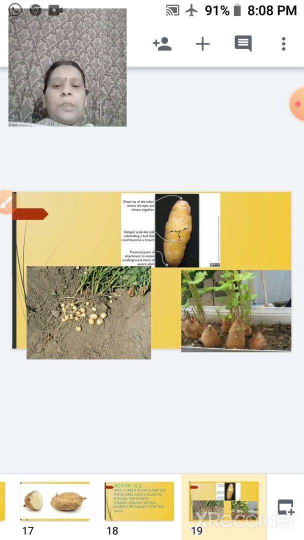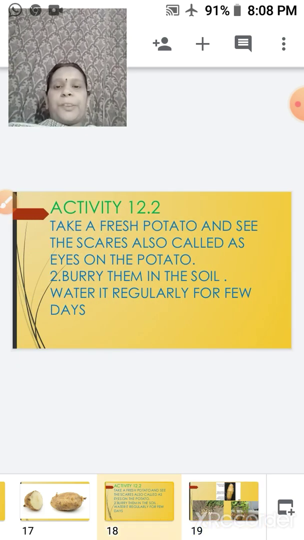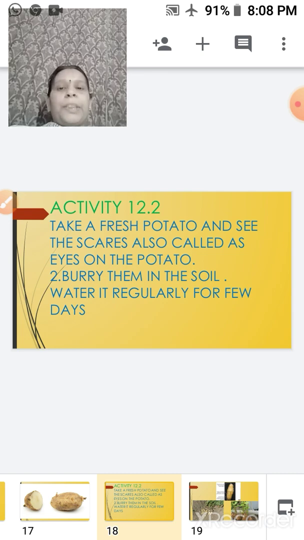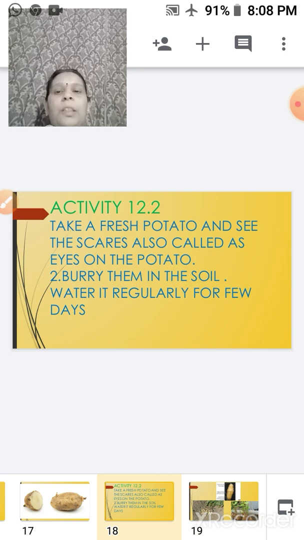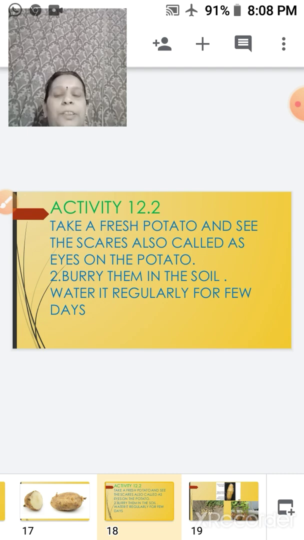Here you can see the potato. So here again we are taking another activity. We are taking a fresh potato, and what we do is we see the scales. You might have already seen the scales, which are said to be the eyes of the potato. Okay, so we will just cut it and bury them in the soil, and we will water it regularly for a few days.